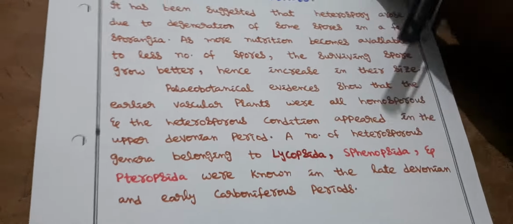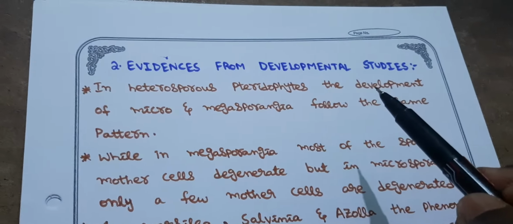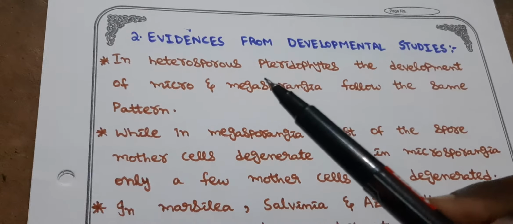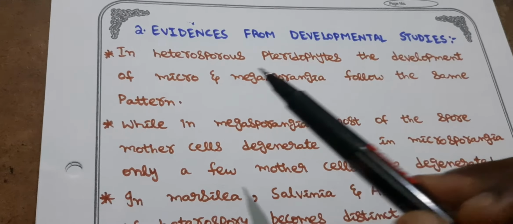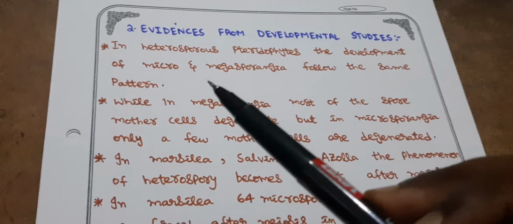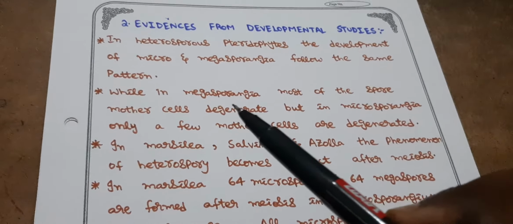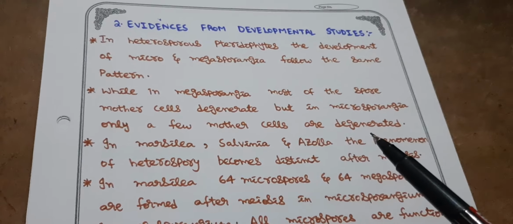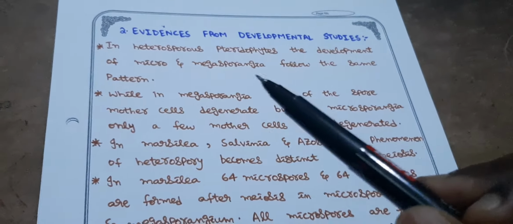Okay. Next, evidence is from developmental studies. That means from paleobotanical evidence, what we have learned? Nutritional conditions even influence the heterospory. And from here, in heterosporous pteridophytes, the development of micro and megasporangia follow the same pattern. How? Let's see. While in megasporangia, most of the spore mother cells degenerate, but in microsporangia, only a few mother cells are degenerated. But in formation, that means in development of micro and megasporangia, they follow the same pattern.